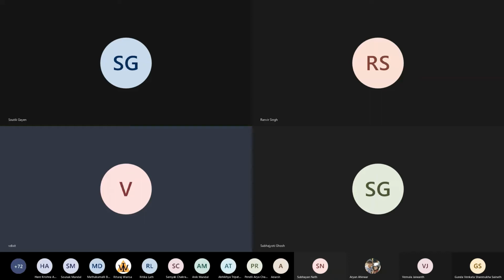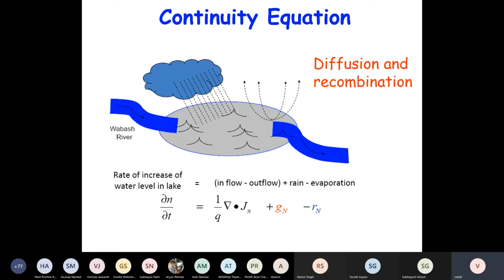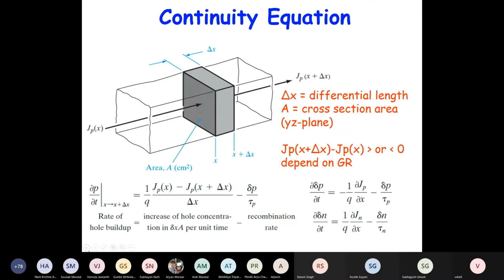So this is the continuity equation, and this is the main equation. We have already given the analogy of a reservoir of water, where inflow and outflow is equivalent to the gradient or divergence of current. Then generation is like rain, and evaporation is like recombination. And then we discussed using a cross section of a semiconductor.